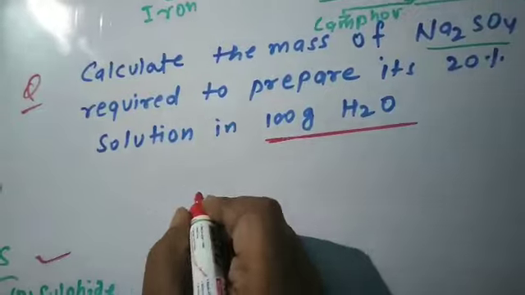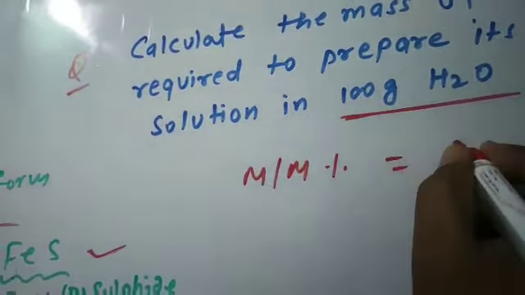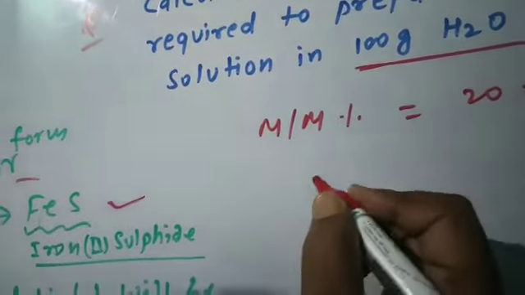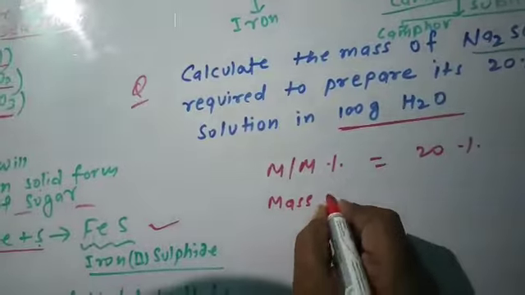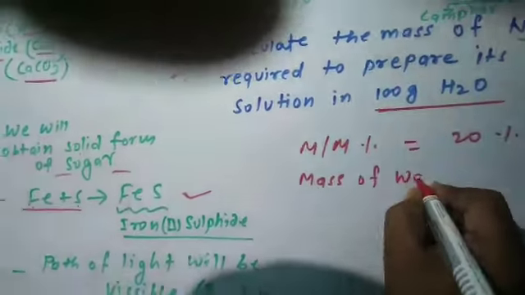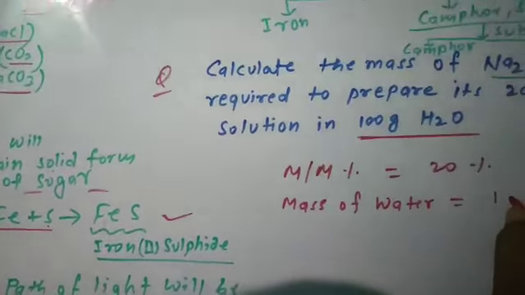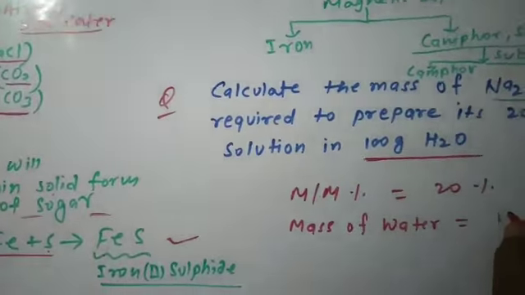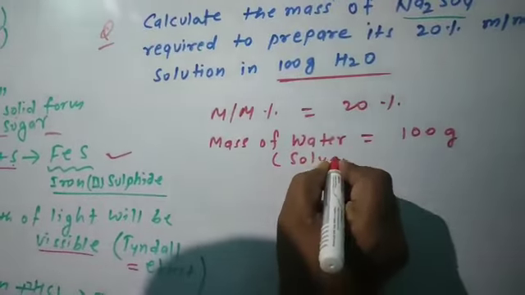We have to write here mass by mass percent is equal to 20%. Mass of water here is equal to 100 gram, that is the solvent.